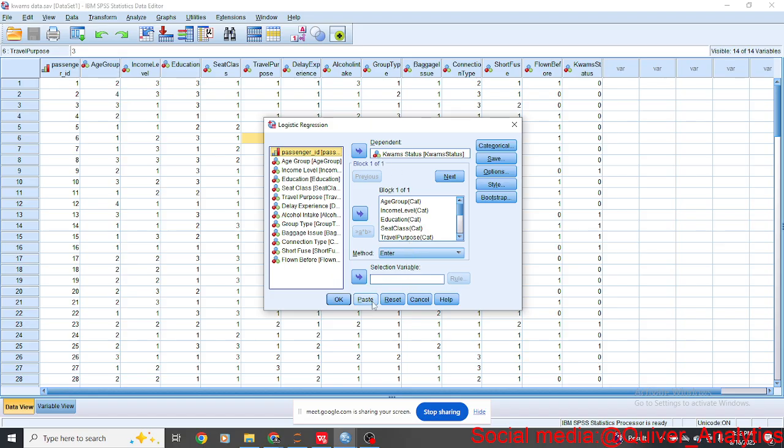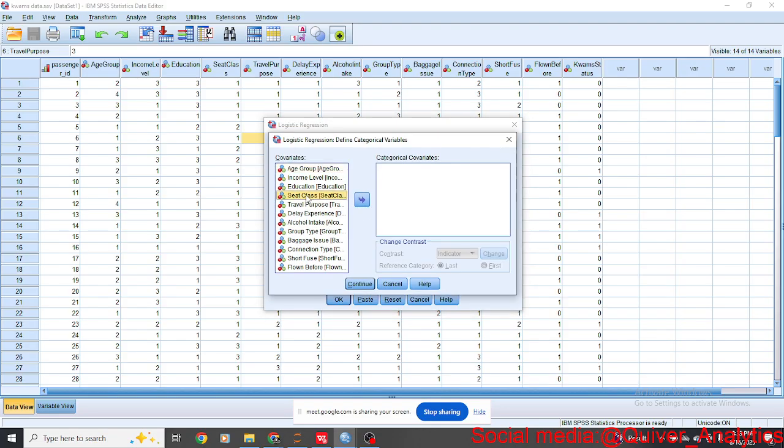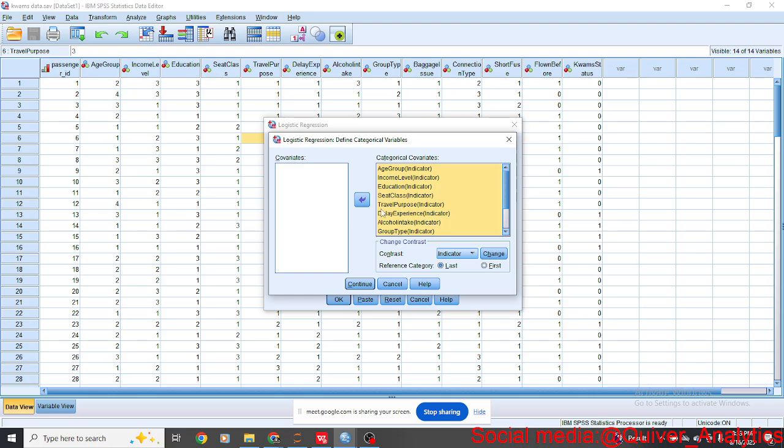Because I've done it before, I'm going to reset. The dependent variable, I said, is the Kwams status. I move it to the dependent section. Then every other variable is an independent variable, and I move them here. Now that's not all. We go to Categorical and move all the categorical variables here, and we leave it at default.